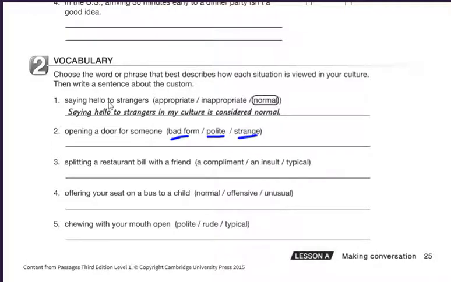Saying hello to strangers: appropriate, inappropriate, normal. So saying hello to strangers in my culture is considered normal. So we're going to try to use these phrases and collocate the word that's best. Opening a door for someone. So it says is bad for, is polite, is strange.